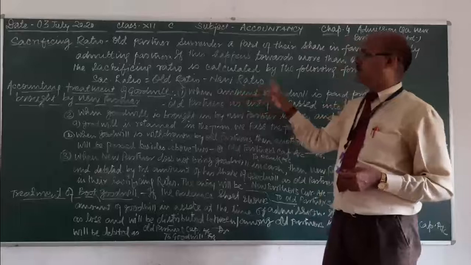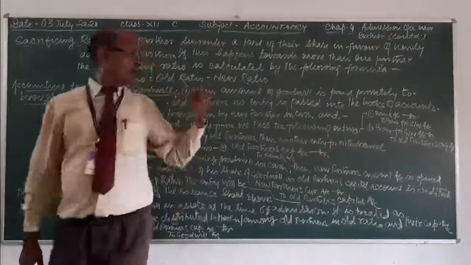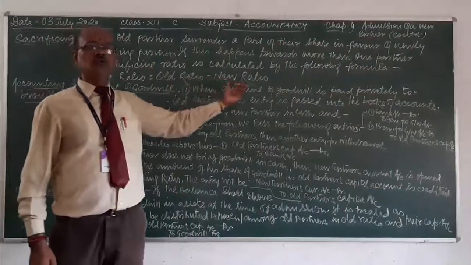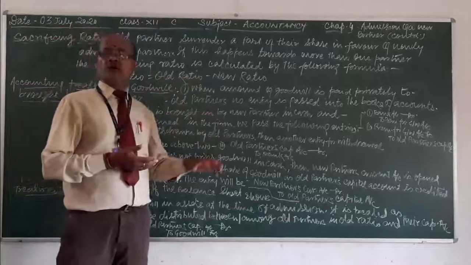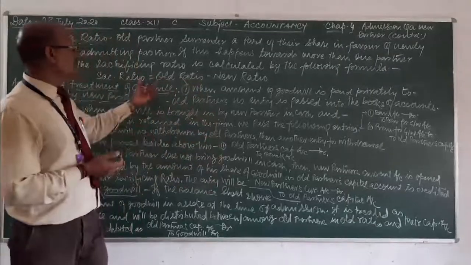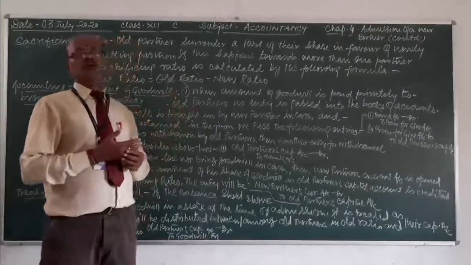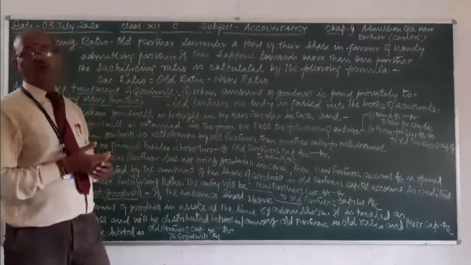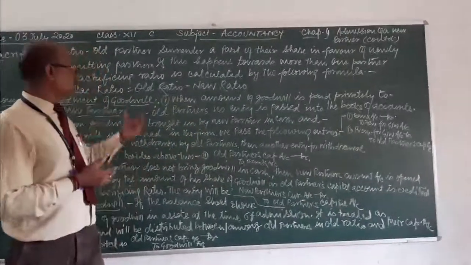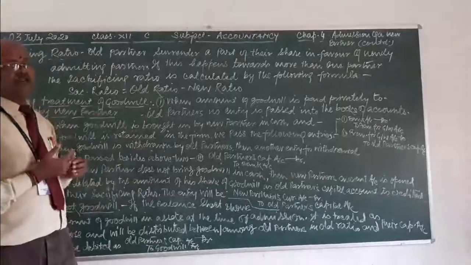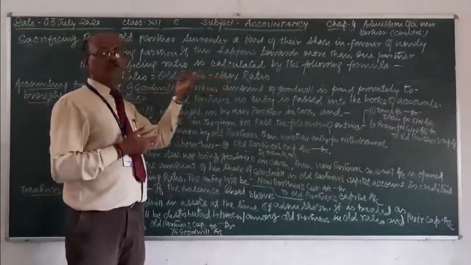The formula has been given in front of you. Sacrificing ratio is equal to old ratio minus new ratio. It means sacrificing ratio does not belong to the new partner. It belongs to old partners only. If the partners' old ratio and new ratio have been given in the question, then it is very easy to calculate sacrificing ratio by subtracting new ratio from old ratio.